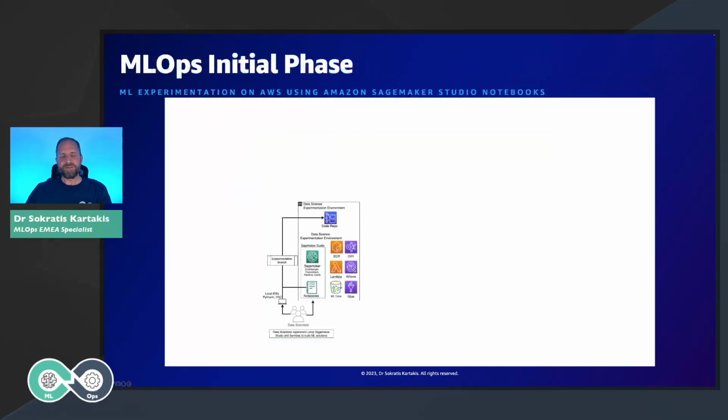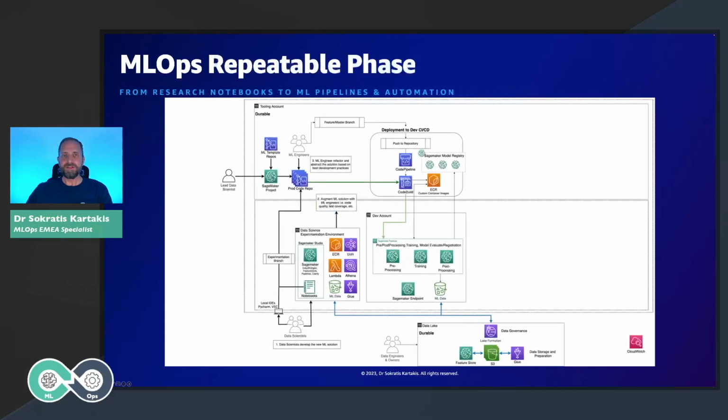Up to this point, in the initial phase, what we saw is that the data scientists need their own experimentation environment in order to create their notebooks and their POCs. By moving from the initial phase to the repeatable phase, we have a slightly more complex environment. Why is that? Because now we start moving to production. We start moving to the core MLOps piece. Let's see the different parts.